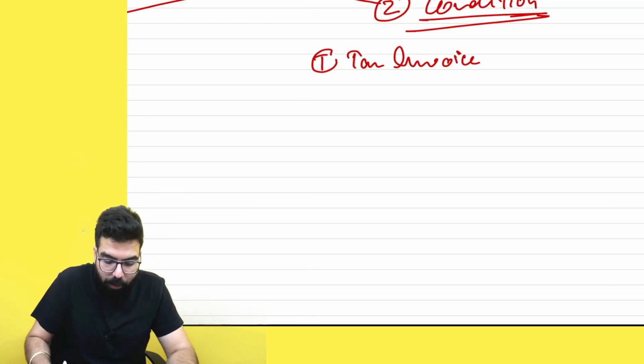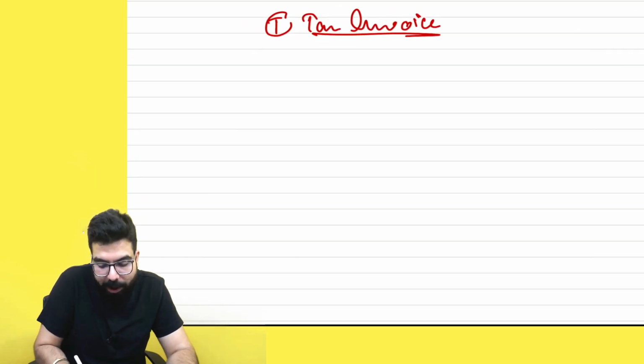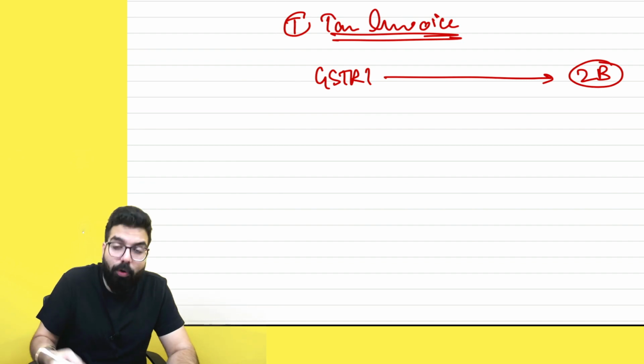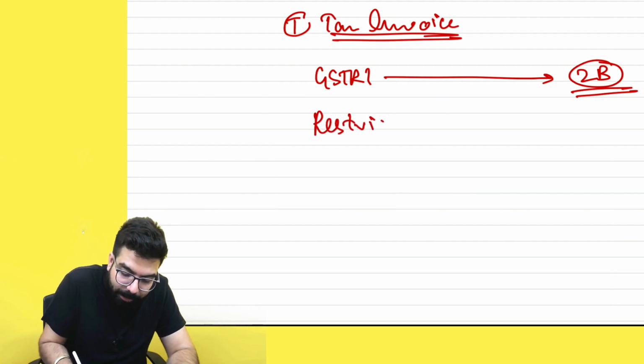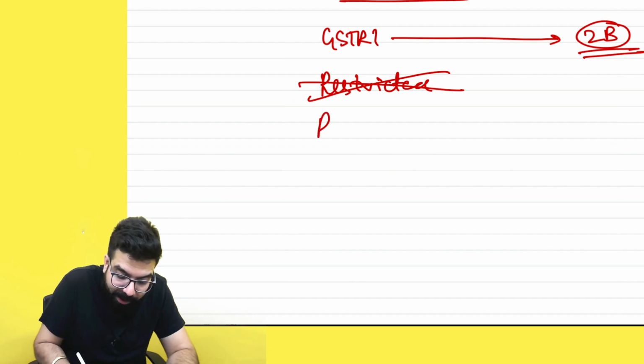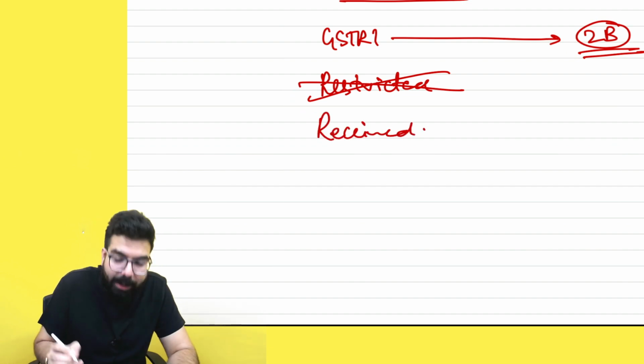Yes, sir. Now, you told us that this invoice or debit note related detail should be uploaded in GSTR1 and it should come in your 2B. And one more condition was that in 2B, the input which has come should not be restricted. Then, sir, the next one you told was that you should have received the goods, services, or both. Yes, sir. Only then I can take the credit.